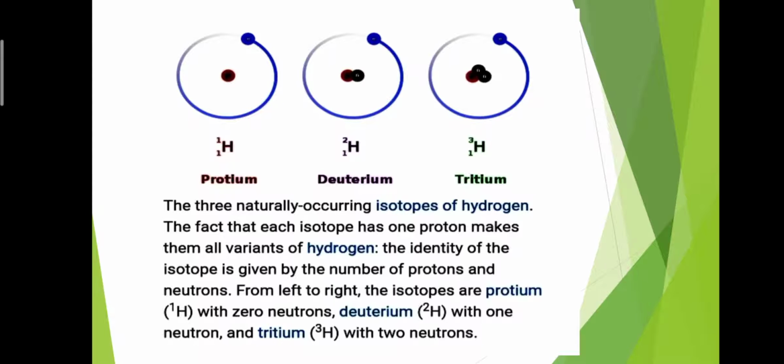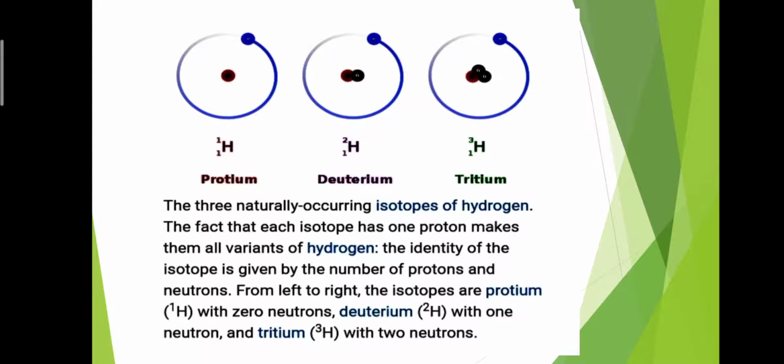Number 2, deuterium. Due to the presence of 1 proton, its atomic number is 1, and due to the presence of 1 proton and 1 neutron in its nucleus, its atomic mass is 2.